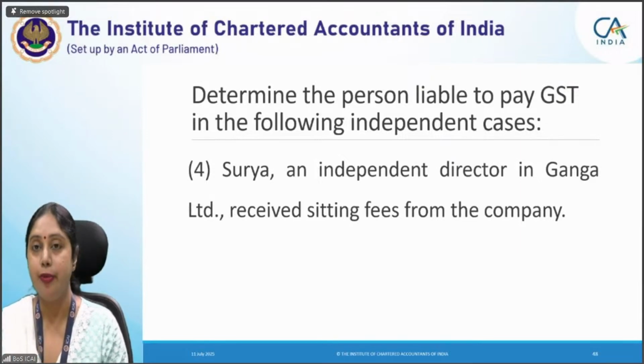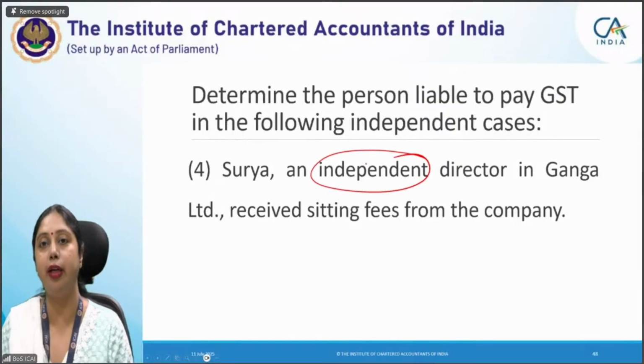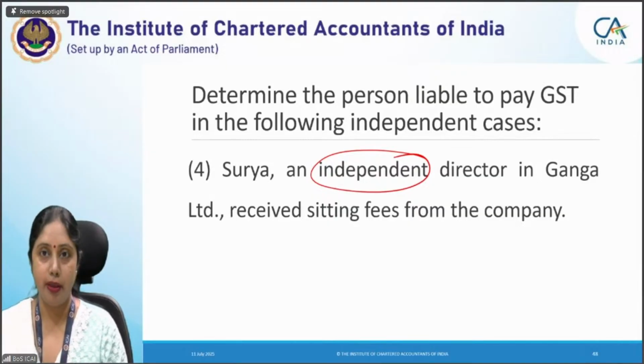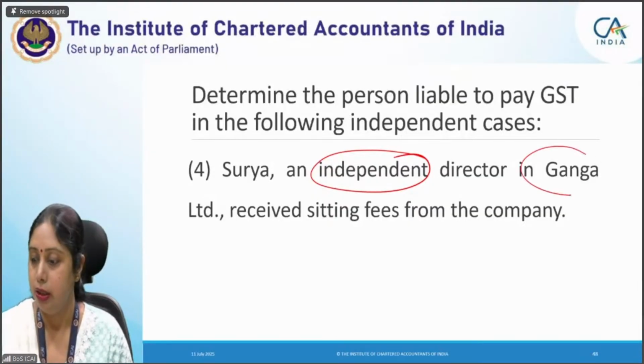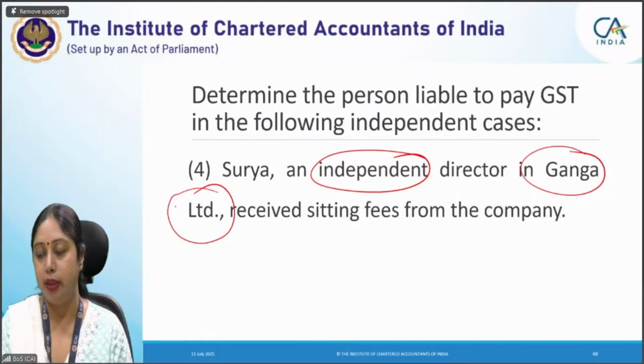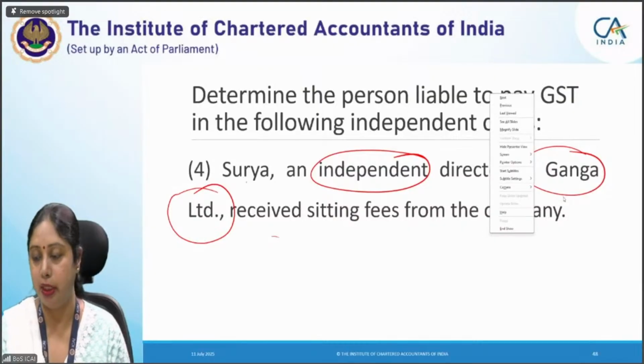But here, since it has been expressly mentioned that Surya is an independent director, any services provided by a director to a company, to a body corporate, are taxable under reverse charge, and therefore the recipient has to pay the tax. Ganga Limited is the recipient here because Surya has received sitting fee from the company.